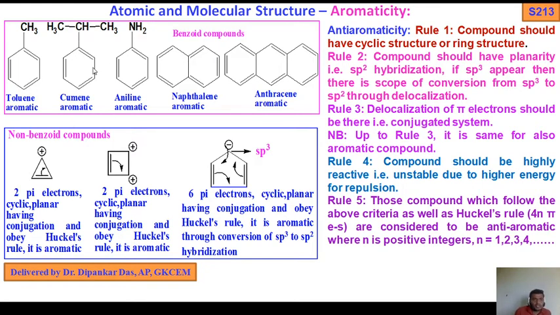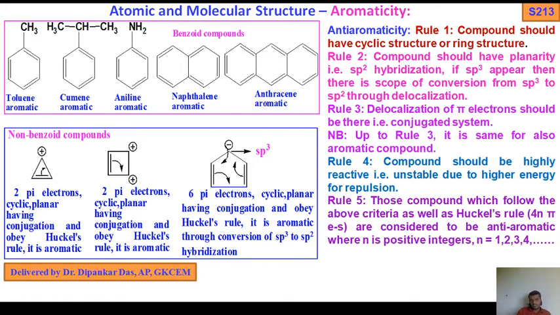Similarly, for non-benzoate compounds, here is a 2 pi electron system, planar, having conjugation and obeying Hückel's rule, so it is an aromatic compound. As I discussed in the earlier slide, here is a 2 pi electron system, planar, having conjugation, and it obeys Hückel's rule, so it is aromatic. If this bond comes here, what will happen? There will be a plus sign. So we get again the same structure after delocalization of the pi electron.